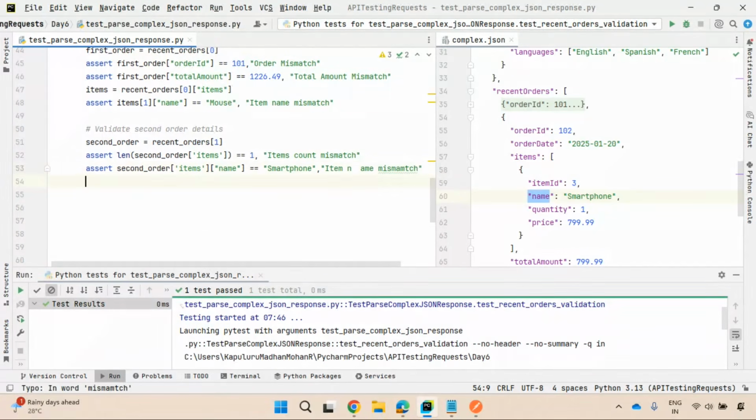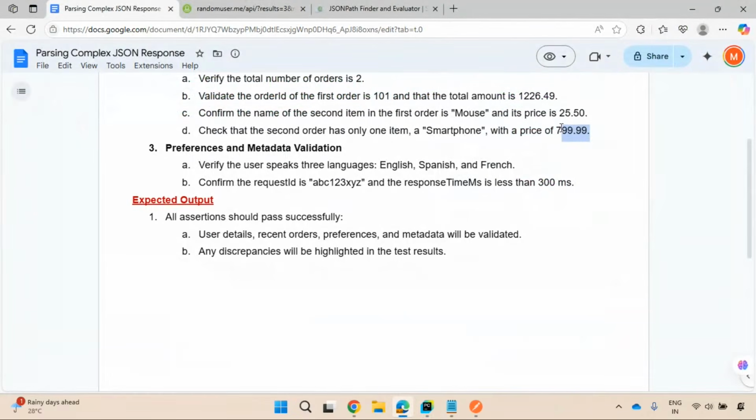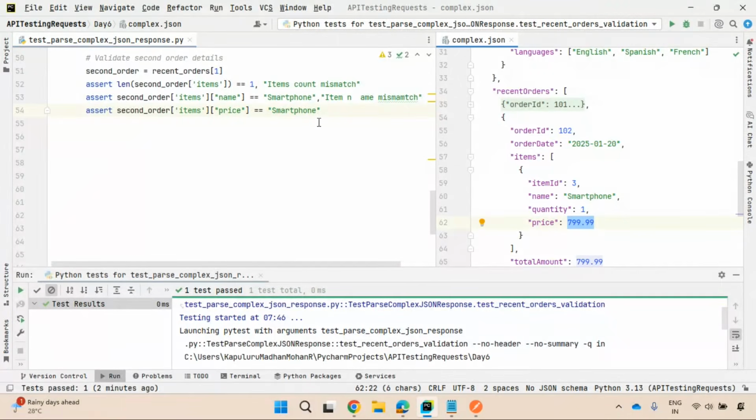Item name mismatch. Similarly, they're also expecting to extract this price also, right? Price, it should be 799.99. So what I'll do, instead of name, I'll extract this price, right? And it should be 799.99, right?